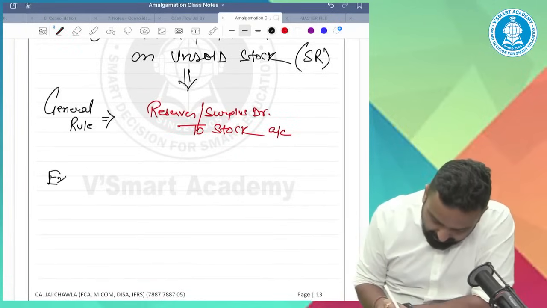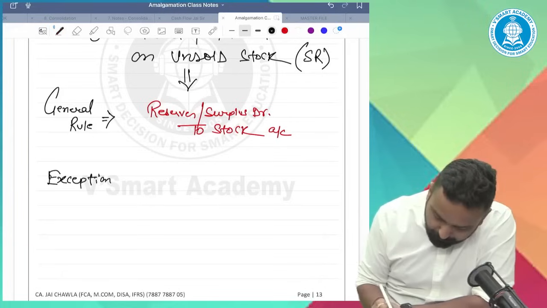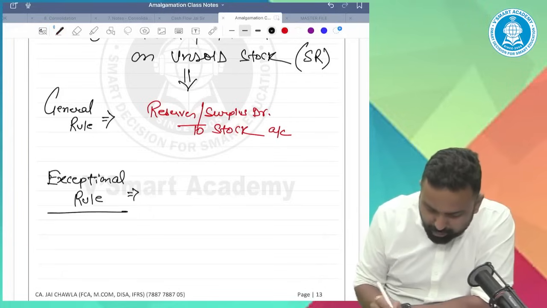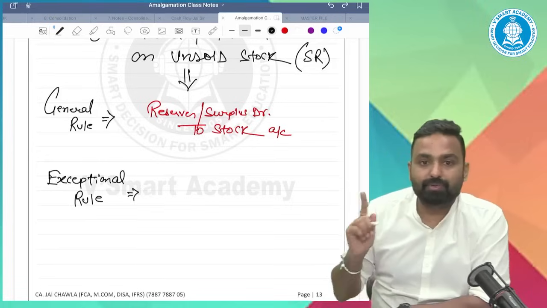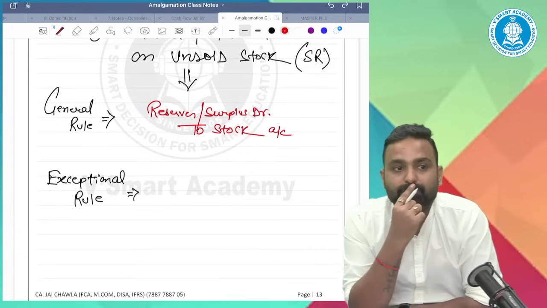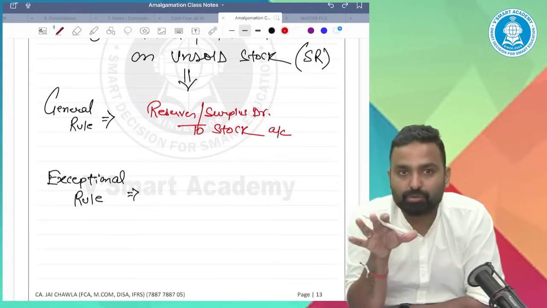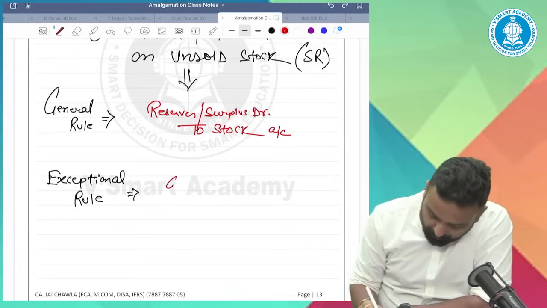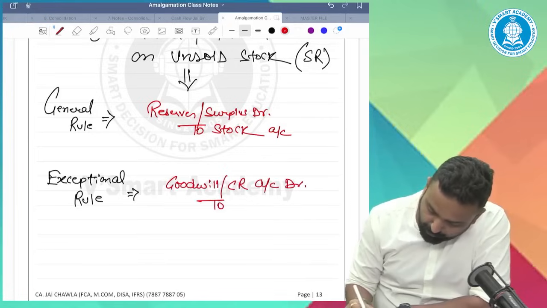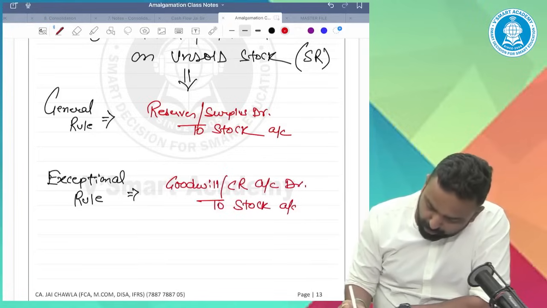But there is an exceptional rule also. We will pass goodwill or capital reserve account debit to stock.